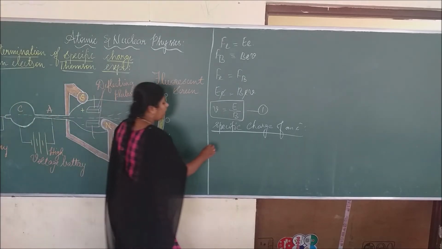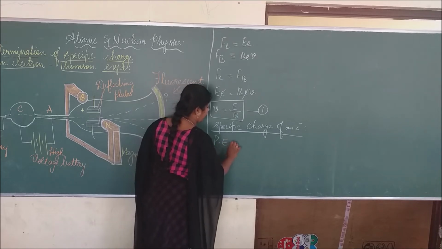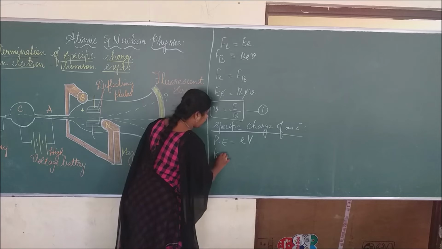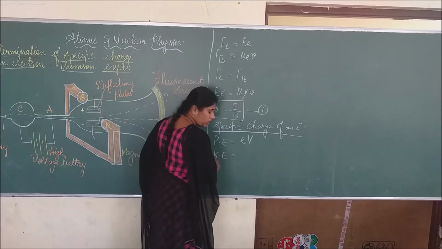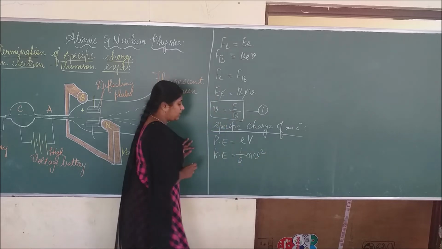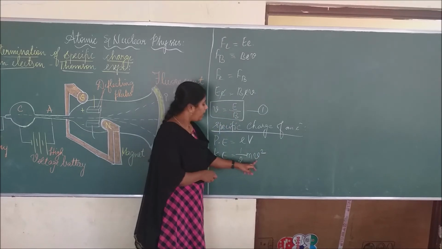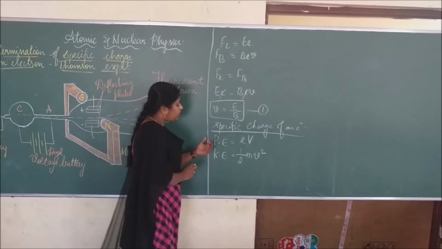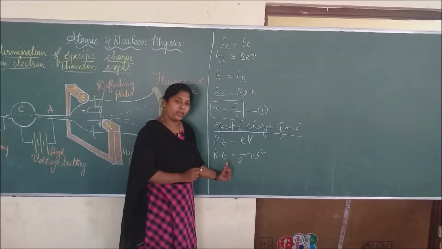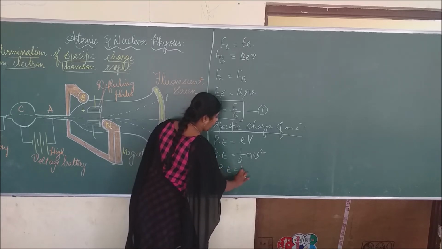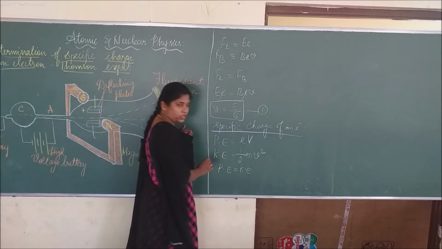Okay. So the potential energy equation is eV, electron volt, right? Substituting this, potential energy is equal to kinetic energy.